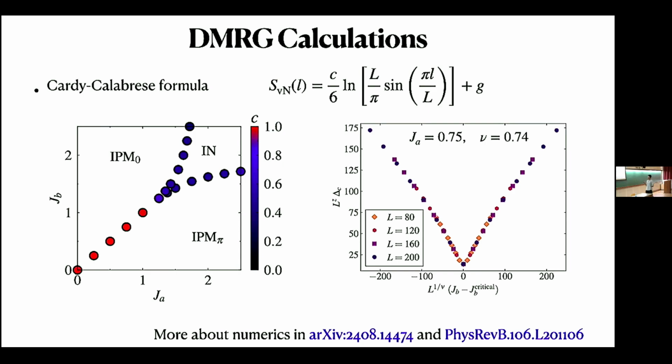To match these numerical results with the analytical results, we calculated the charge gap as we go from the IPM pi to the IPM 0 phase. This is the charge gap we obtained numerically. To check its matching with analytical results, we calculated this coefficient nu through a bosonization calculation, which I'll explain shortly. Then we did the finite size scaling with the analytically calculated exponent, and we see these numerical results collapse very well with the analytical exponent. So the numerics and analytics are in accordance with each other.